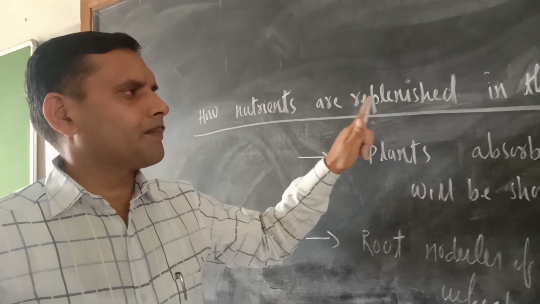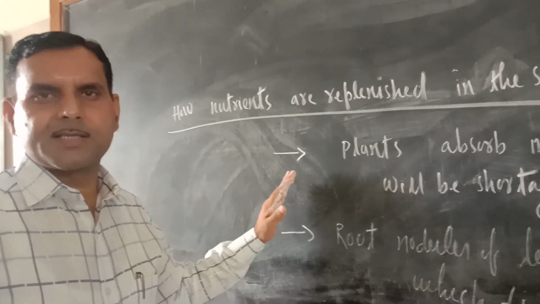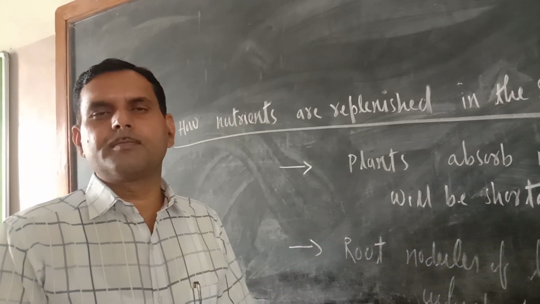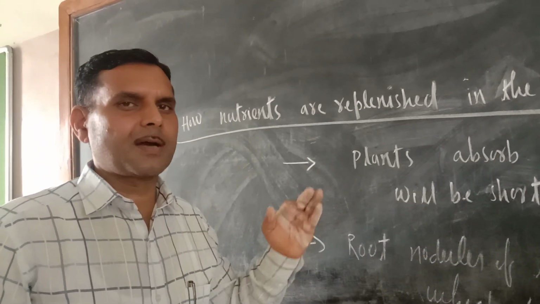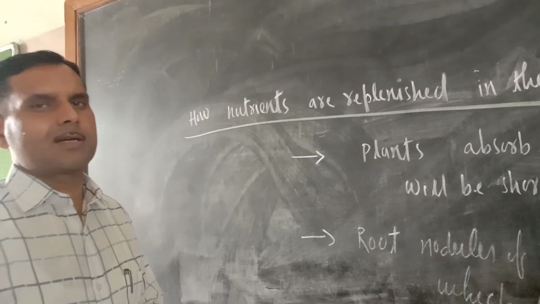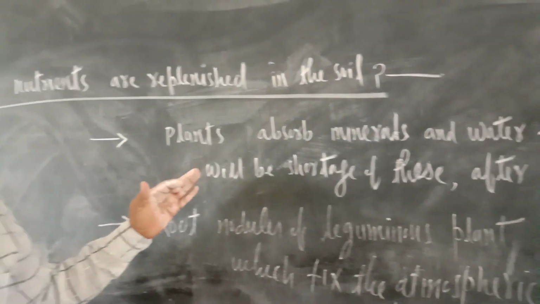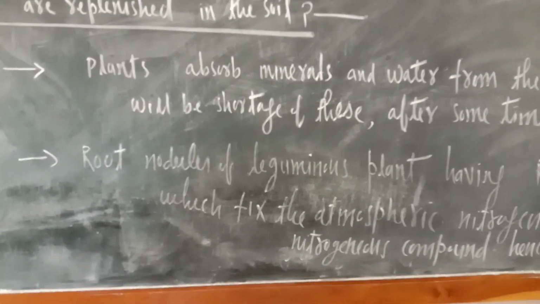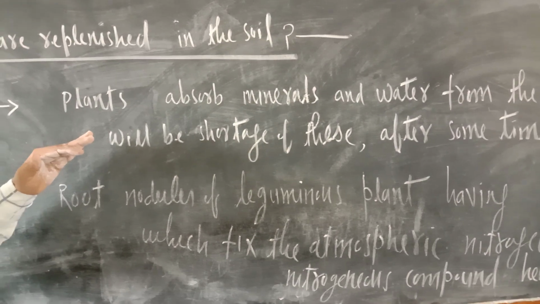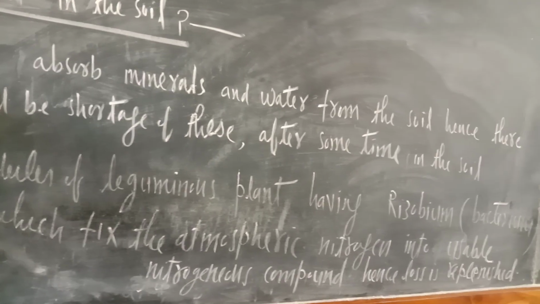How are nutrients replenished in the soil? As we know, all plants have a well defined root system. With the help of the root system, they absorb water and minerals from the soil, and through xylem they transport them to the upper part of the plants, where with the help of chlorophyll these nutrients and water get converted into food. So since the number of plants is large, after a certain time there will be a shortage of these nutrients in the soil.